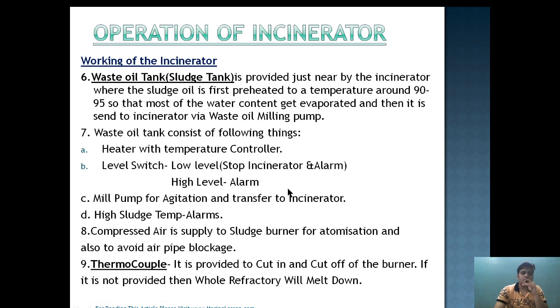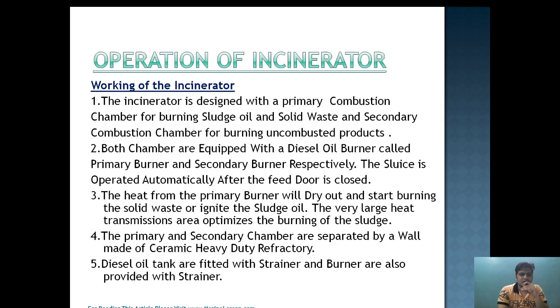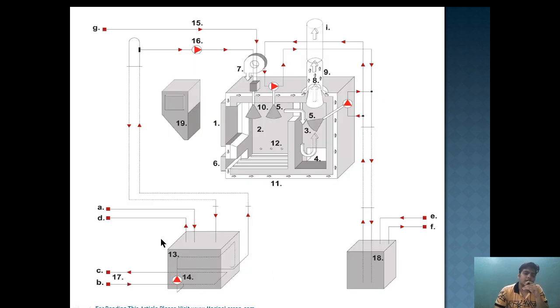Okay, now working of incinerator continuation. A sludge tank is provided just near the incinerator where the sludge oil is first preheated to a temperature of 90 to 95 so that water content gets evaporated and then it is sent to the incinerator via the waste oil milling pump. Very important. As you can see here, this is the waste oil tank. The oil from the oily sludge tank is brought here in the waste oil tank.